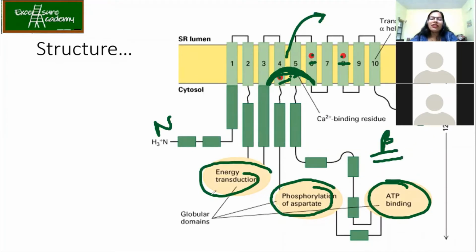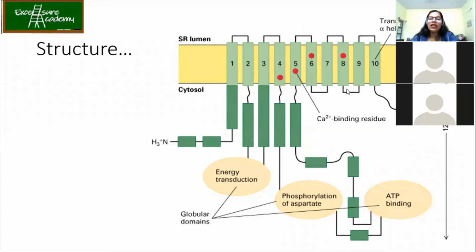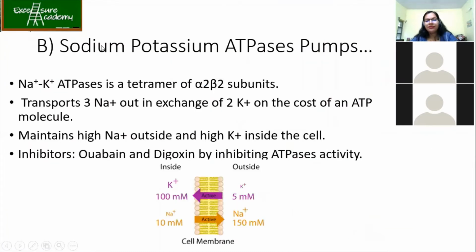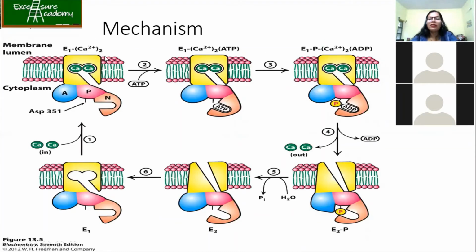So their function is having these globular domains where phosphorylation and energy processing is being done. Okay, so this is how the schematic view looks. We'll go to the other topic. So this is how the mechanism is behind the calcium ATPase.